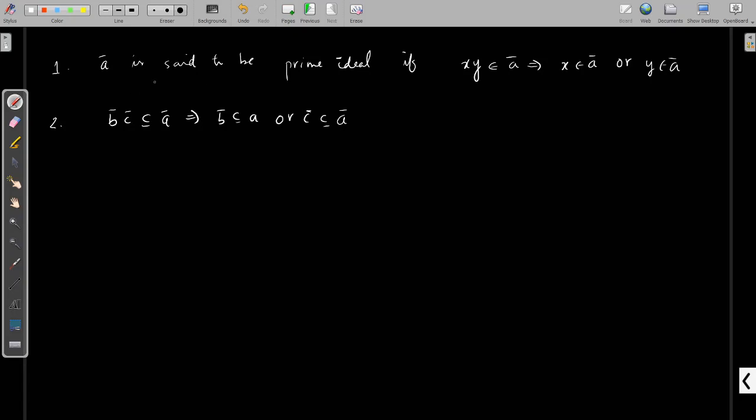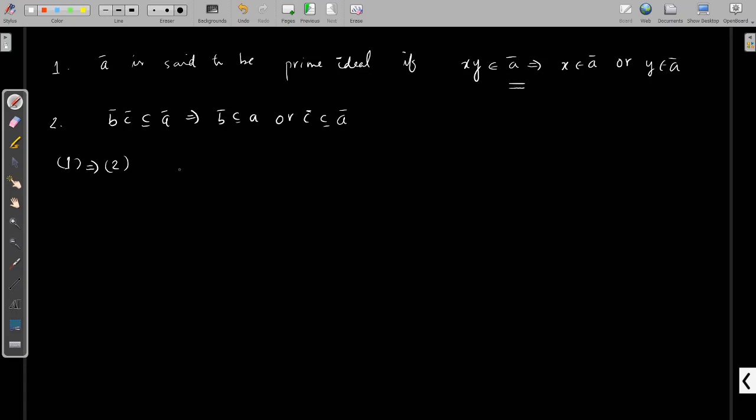You can think that, or at least you need to remember that there is a definition other than this. But these two definitions are the same. You can easily prove that 1 implies 2 and 2 implies 1. For 1 implies 2, we need to assume that A is a prime ideal, so this holds. We need to prove that A satisfies this condition.